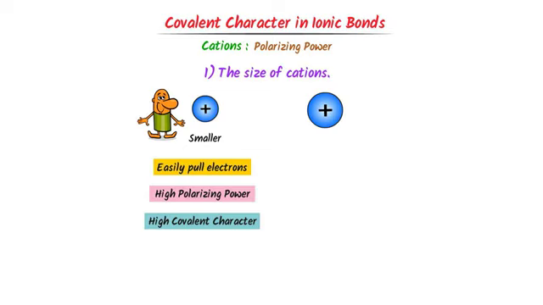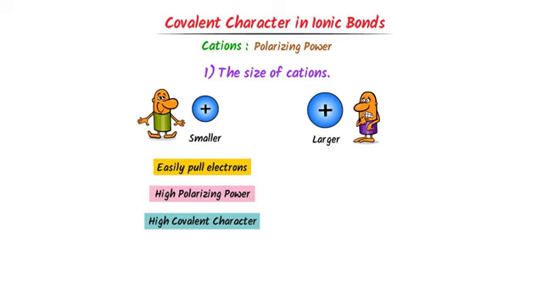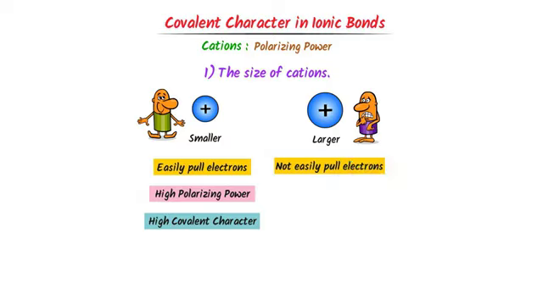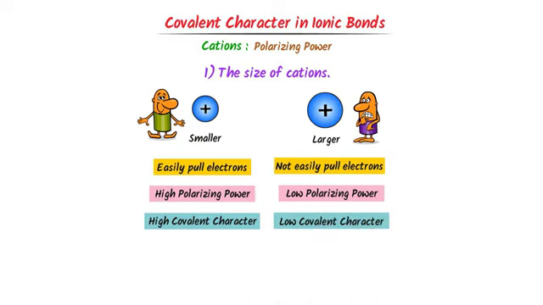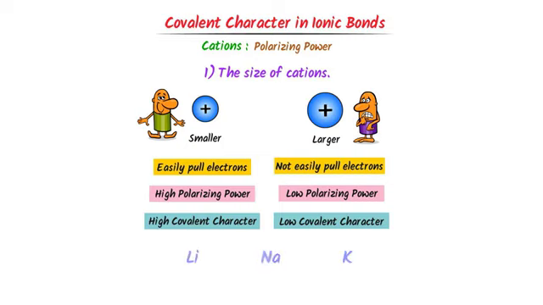On the other hand, the size of this cation is larger. It will be difficult for it to pull the electrons of the anion. Hence, its pulling power is low, its polarizing power is low, and it has less covalent character. Thus, remember that the smaller the size of the cation, the greater will be the polarizing power and covalent character. For example, consider this case. Which ion has more covalent character? Well, lithium has the smallest size and potassium has the largest size.